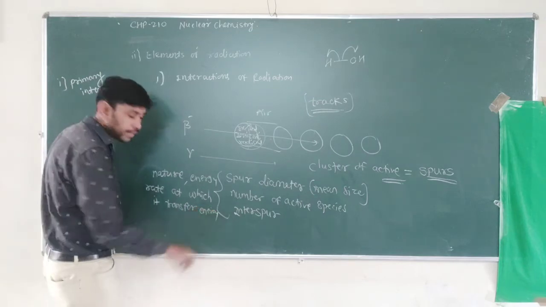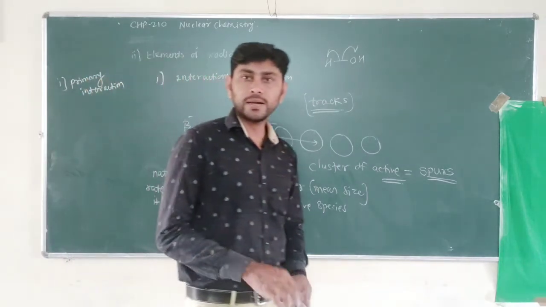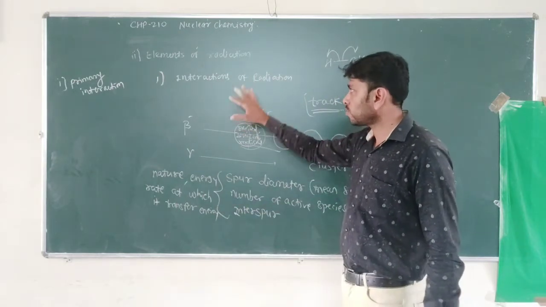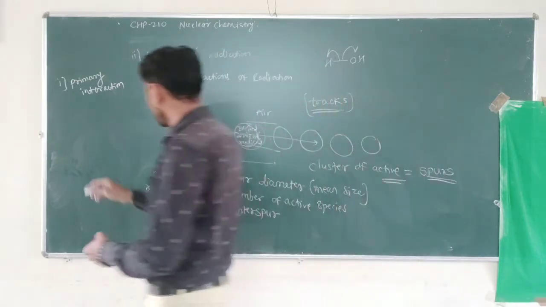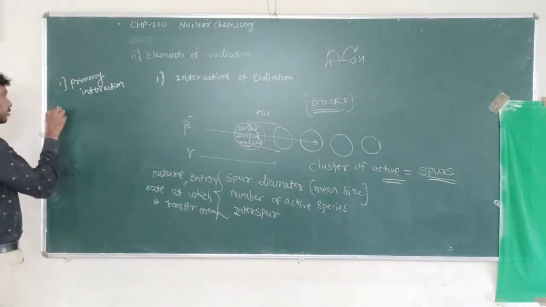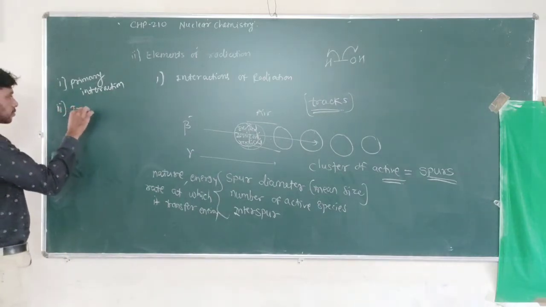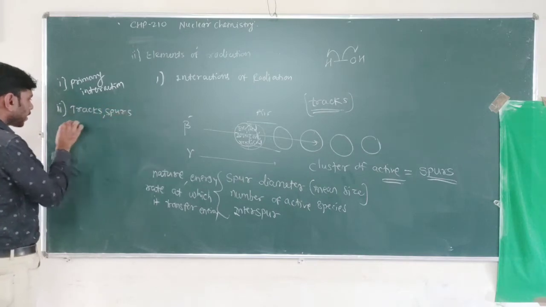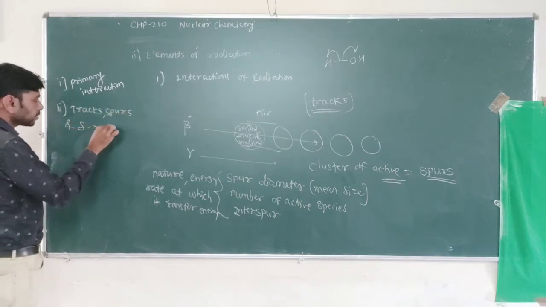Rate at which it transfers energy, and it depends on that rate. Okay, so this is about the terms tracks, spurs, and delta ray track. Let's see the delta ray track.